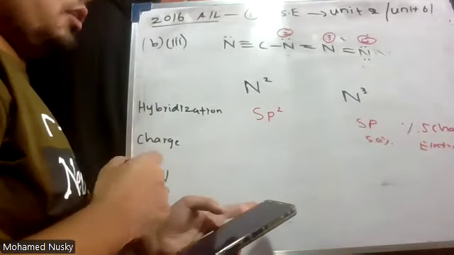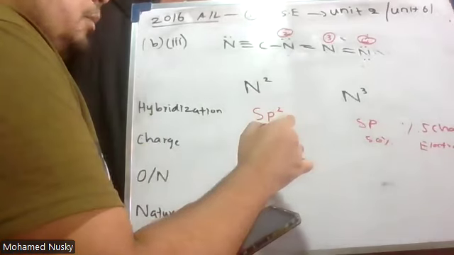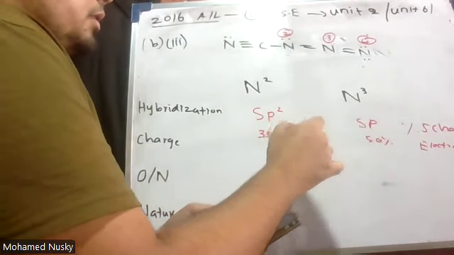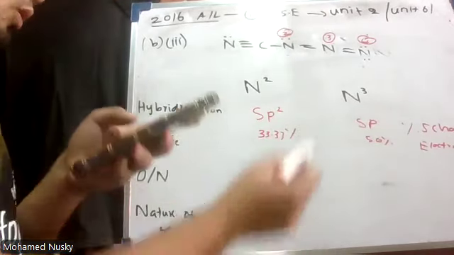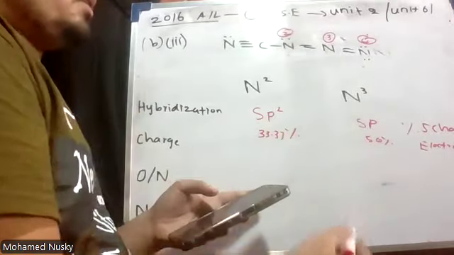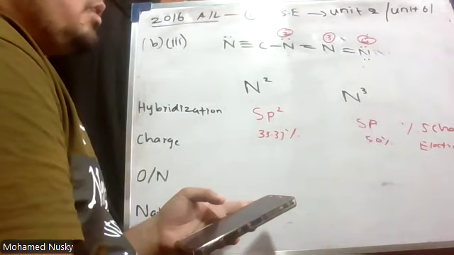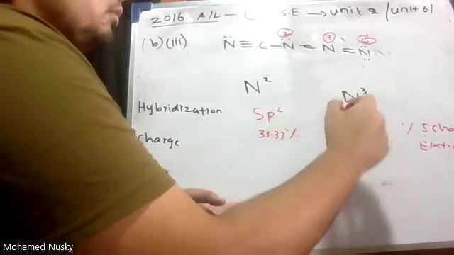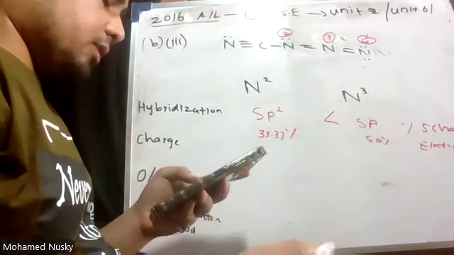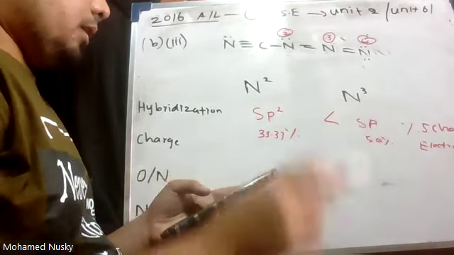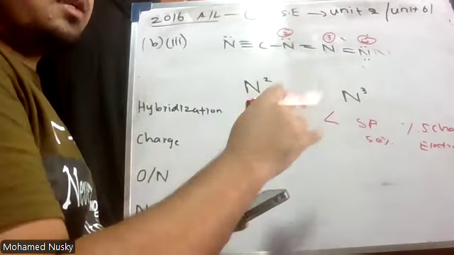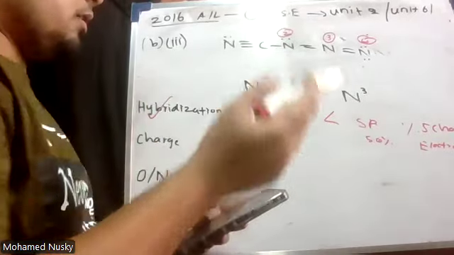Here, approximately 33.33%. So among N2 and N3, which has the highest percentage s character? N3 has the highest percentage s character. Therefore, N3 should have the highest electronegativity. If you give only this reason, you'll get the marks.